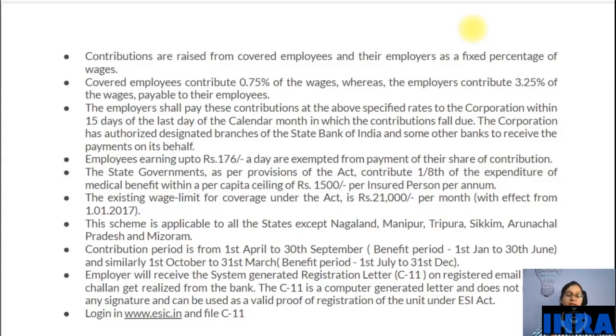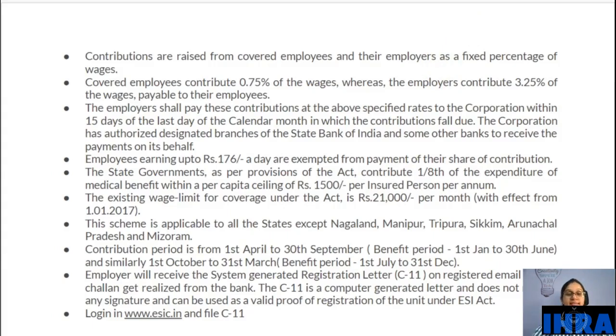Every month you have to contribute, but for the first half, 1st April to 30th September, if you are contributing, then you will get the benefit for that period from 1st January to 30th June. Similarly, if you are contributing from 1st October to 31st March, then you will get the benefit from 1st July to 31st December. So this is the period.